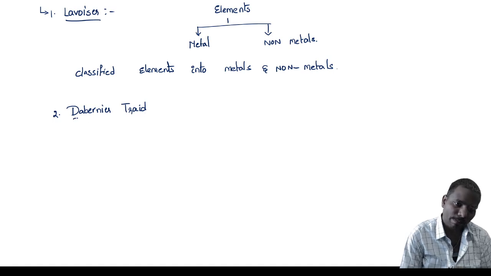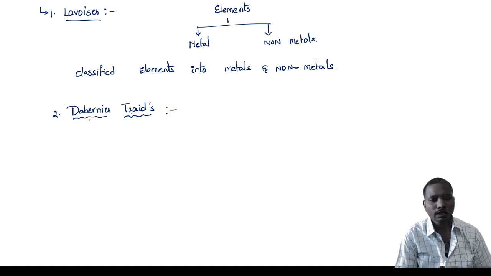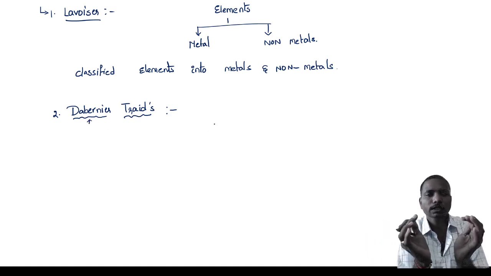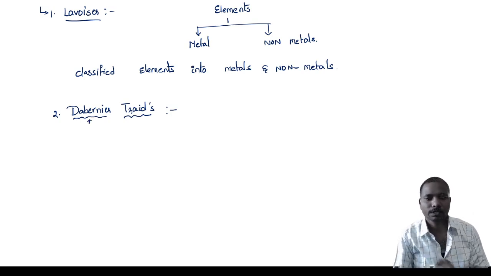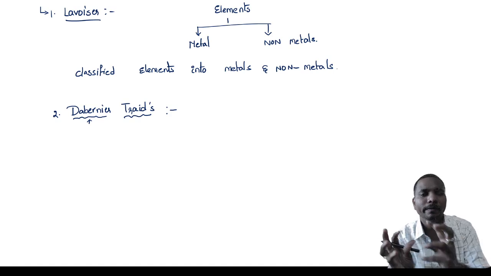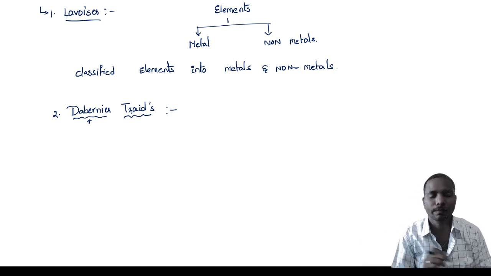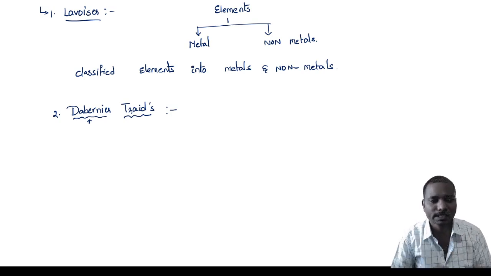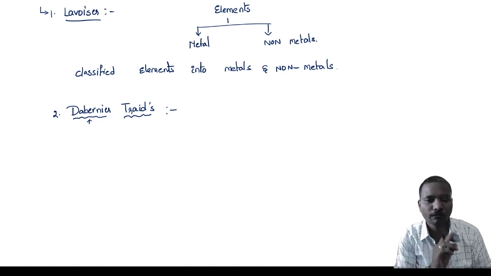So we can commonly call it Dobereiner's triads. According to Dobereiner, he grouped three elements together based on their similar properties, and that group of three elements is called a triad.